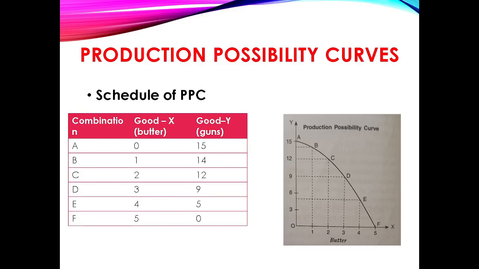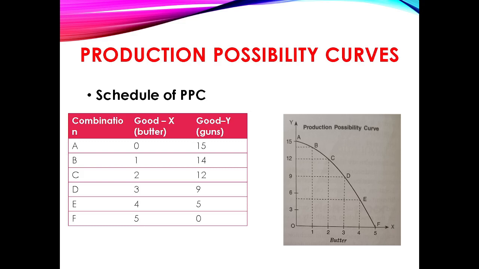Production possibility curve is one which depicts all possible combinations of two goods that an economy can produce with full utilization of given resources and state of technology. As shown in the figure, two goods are produced in the economy. One is guns, the other is butter. The various quantities of guns and butter can be produced with the given resources and technology in the economy.